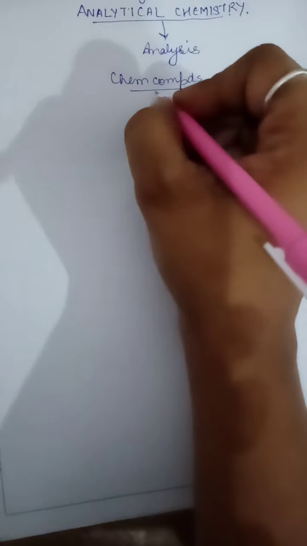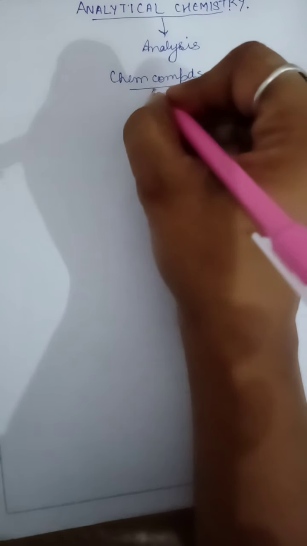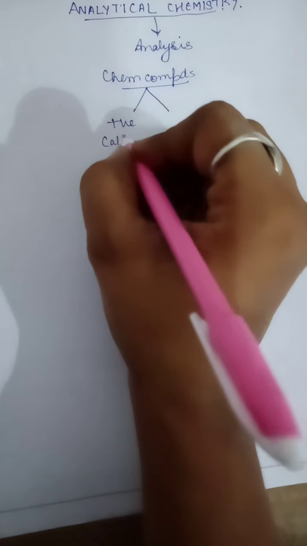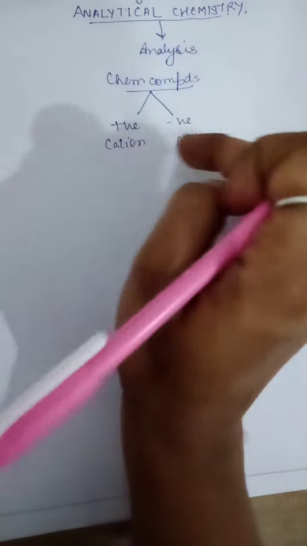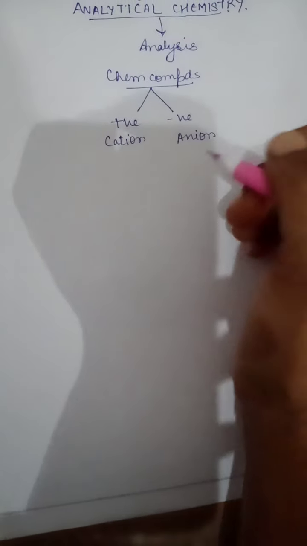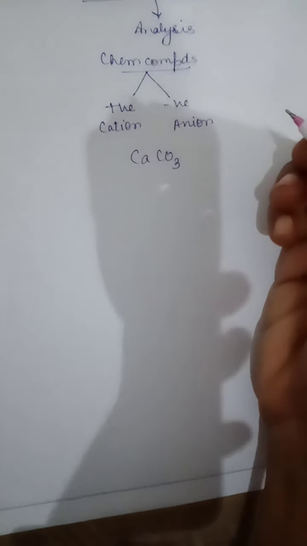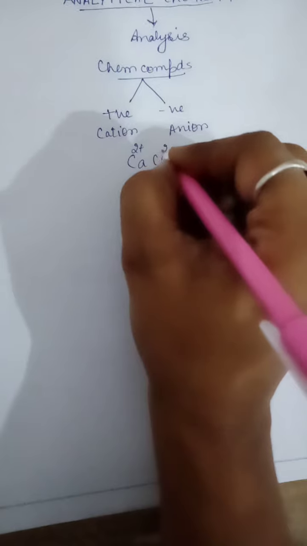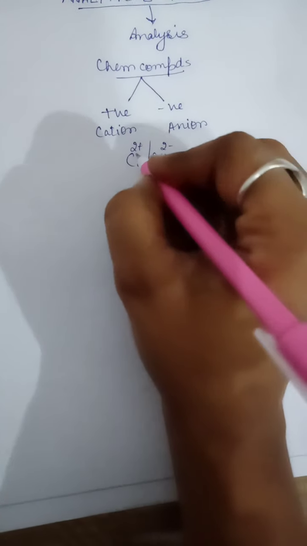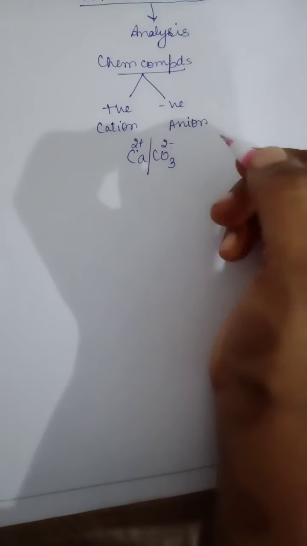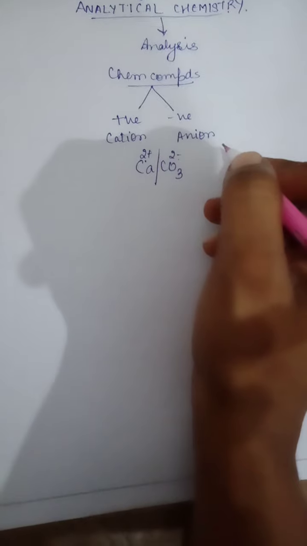Children, most chemical compounds have two parts in them. Yes or no? It has a positive part, that is known as cation, and a negative part, that is known as anion. Let us take a very simple example, say calcium carbonate. We know that calcium is +2 and carbonate is 2-. So its positive part is your cation, that is calcium ion, and the negative part is your carbonate ion.